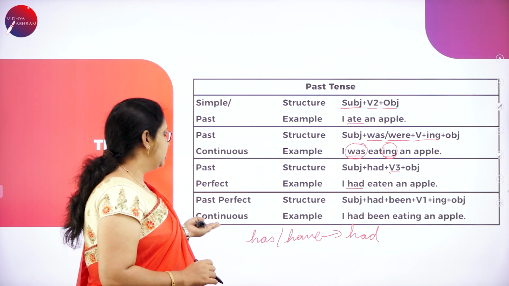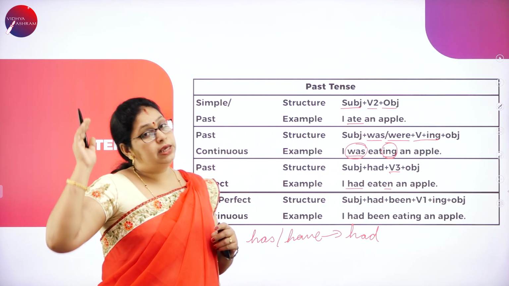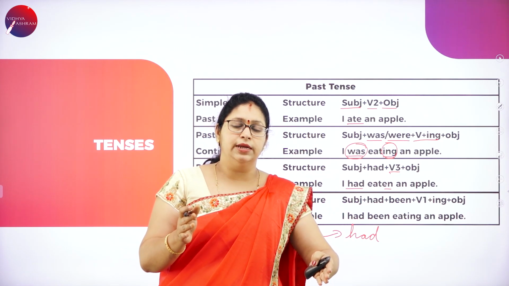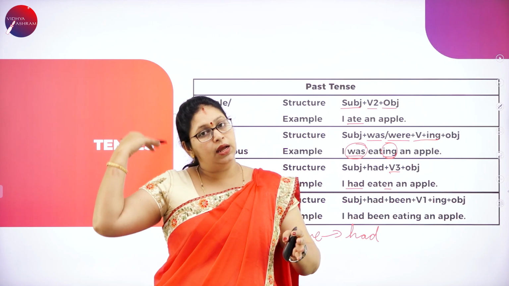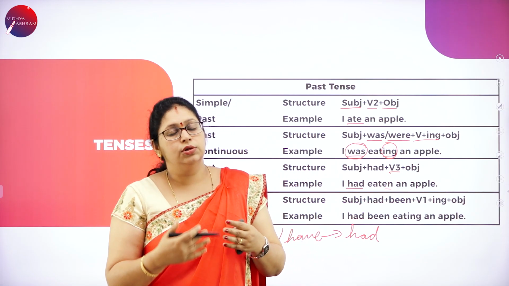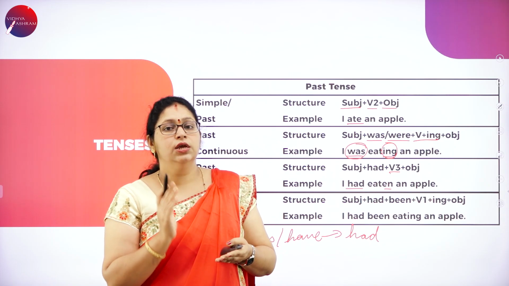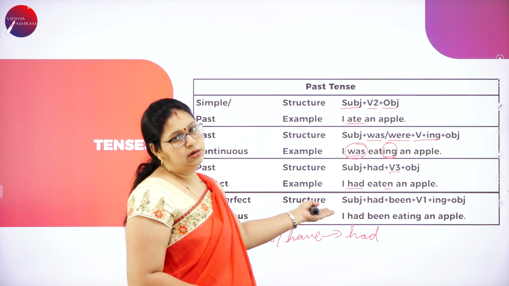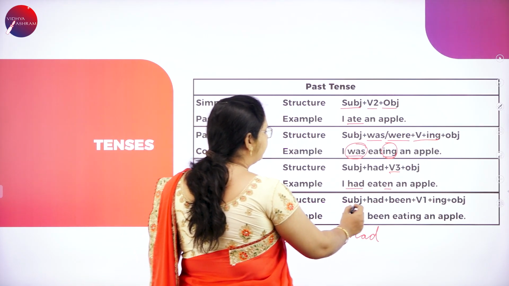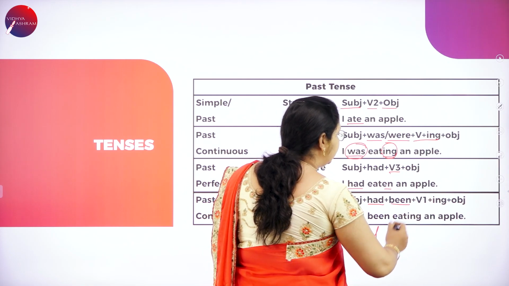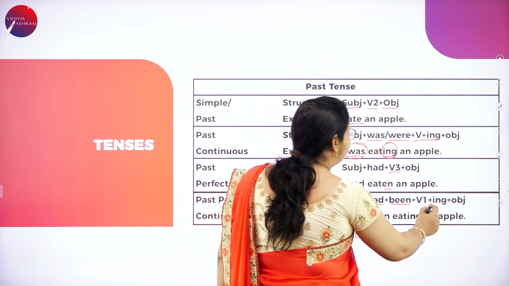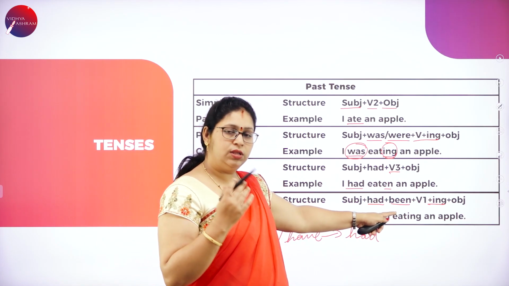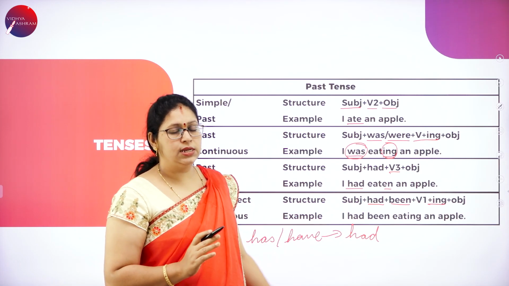Then comes the past perfect continuous, which in the past started, happened for a term, then completed. So which is completely done in the past. To tell such incidents or actions, we use past perfect continuous tense, and the structure for that is subject plus had plus been and verb form 1 with ing and object. So we use been in all the 3 perfect continuous tenses.